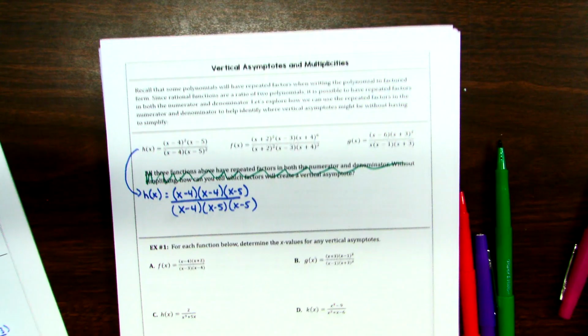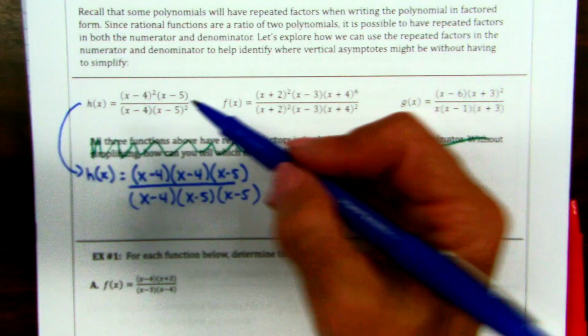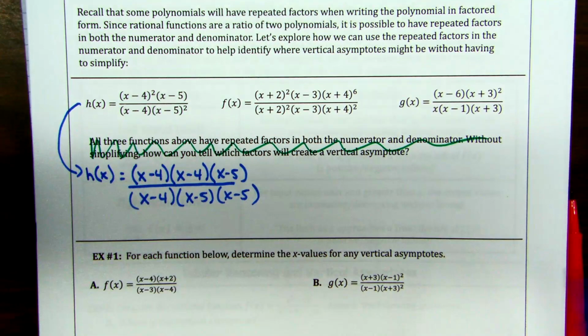So you can see why we use the squared symbols instead of writing it all out. But those equal each other, right? They're the same thing. So the question is, what are my VAs and holes? First step, whether you write it or not, I don't care.